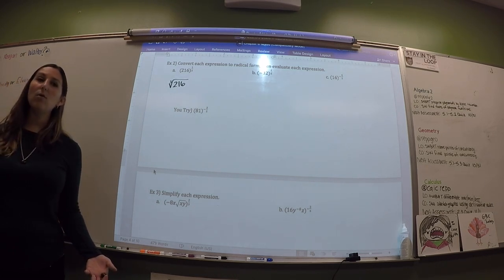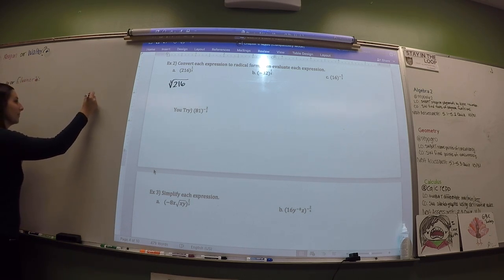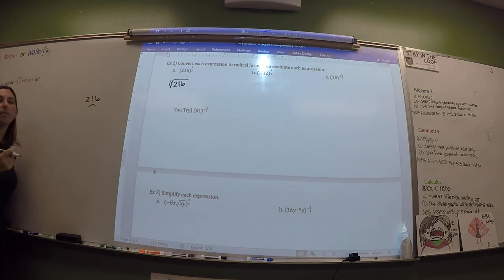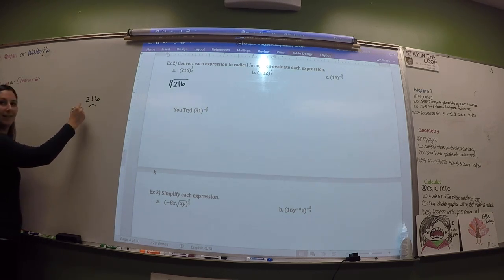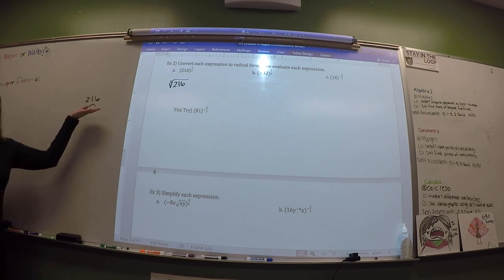Now, you may know what the cube root of 216 is. You may not know what the cube root of 216 is. Oh, it's 6 actually. Well, let's say you don't know. How did you know that? Because it was in the homework yesterday. Because we've done it a few times actually. Like when you see it a few times, you start remembering it. But let's say we don't know it.